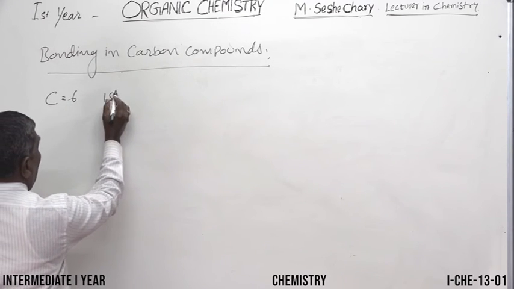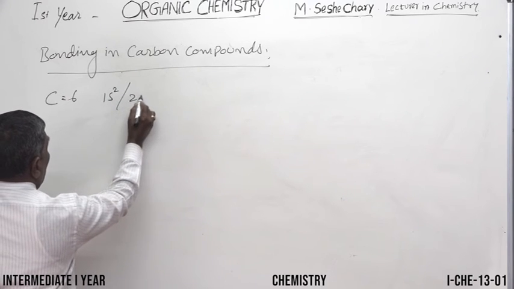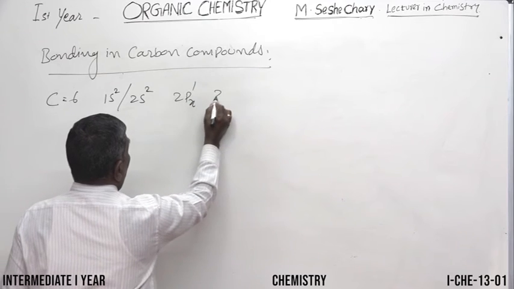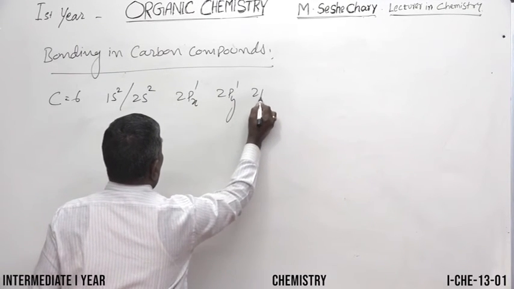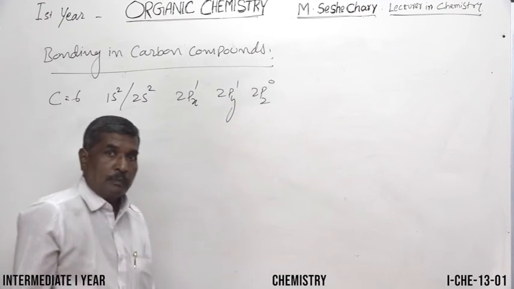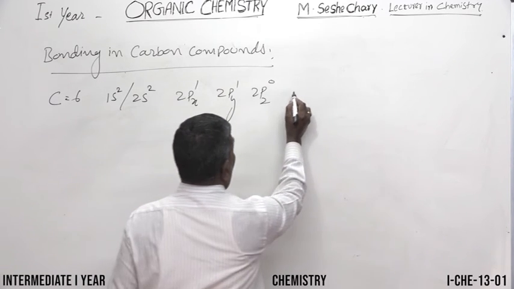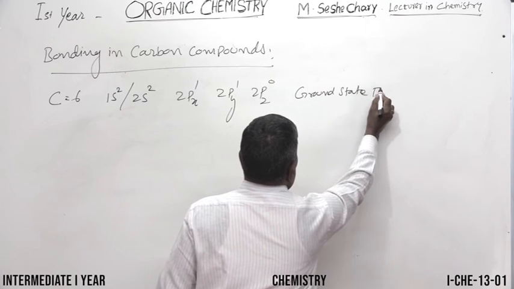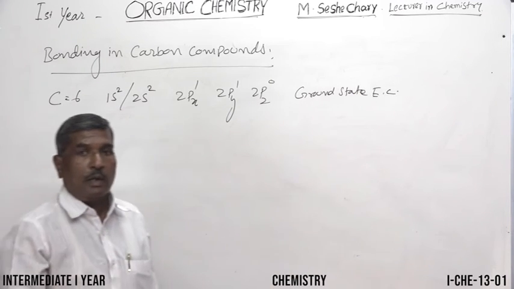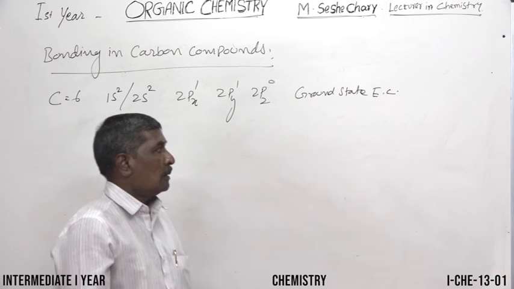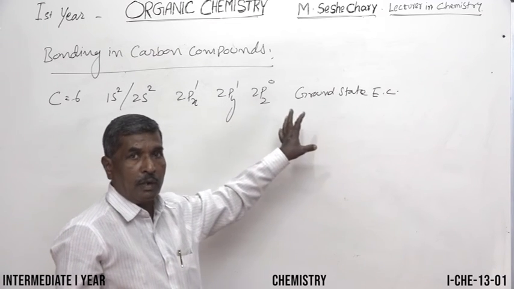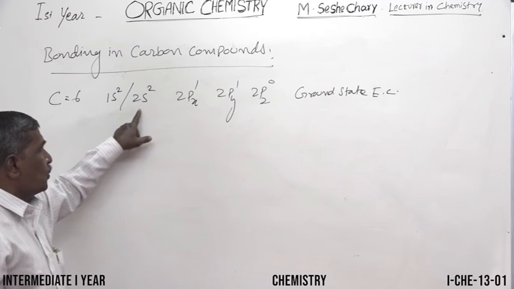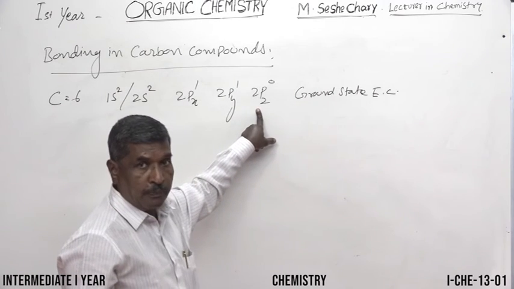Its electronic configuration is 1s2, 2s2, 2px1, 2py1, 2pz0. And this is said to be the ground state electronic configuration. At the lowest temperature, the carbon exists in this kind of electronic configuration. So, the atomic number of carbon is 6: 1s2, 2s2, 2px1, 2py1, 2pz0.